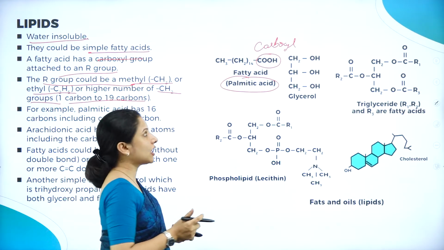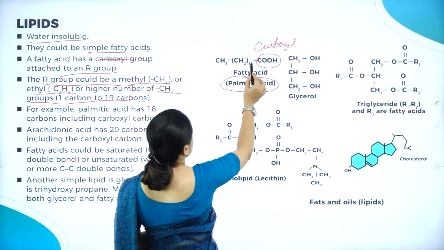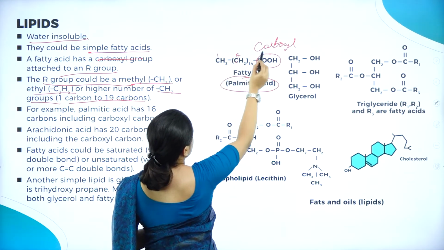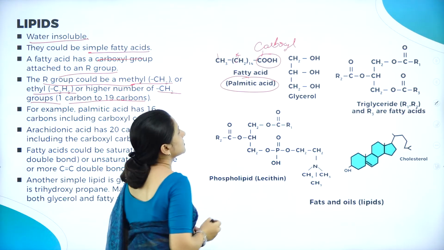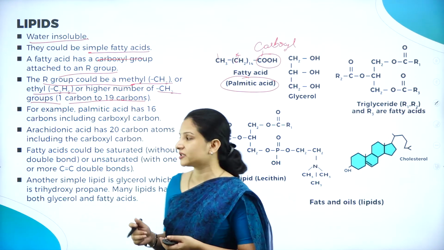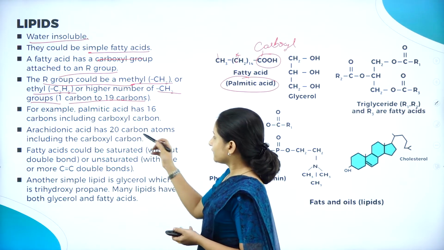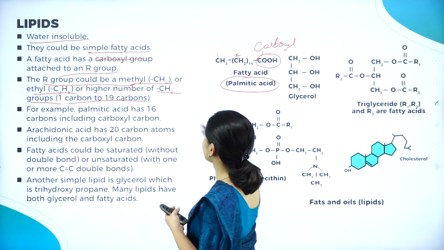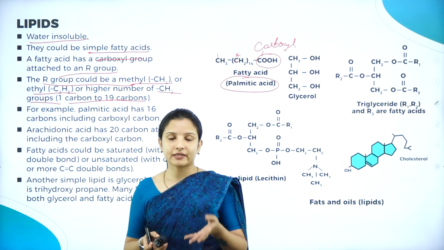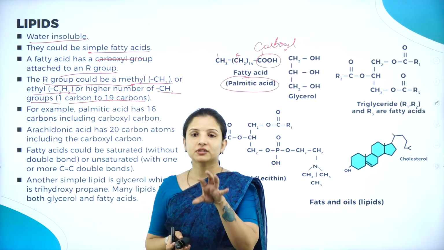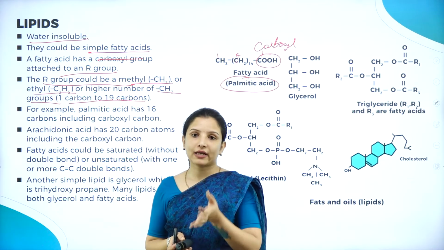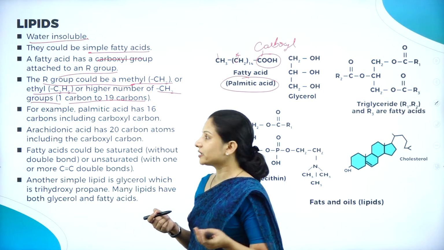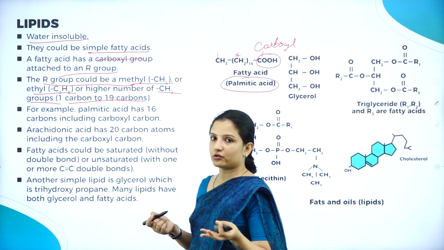Palmitic acid, how many carbons does it have? Here 14 carbons, then 1 more, then 1 more, so 16 carbon atoms are there. Therefore, some of them may have about 1 to 19 carbon atoms. Say for example, palmitic acid has 16 carbon atoms. So lipid molecules are mainly made up of about 1 to 19 carbon atoms, and 1 to 20 carbon atoms can also be present.